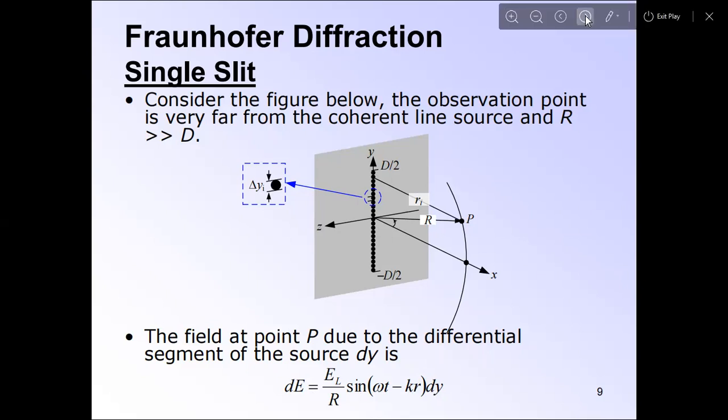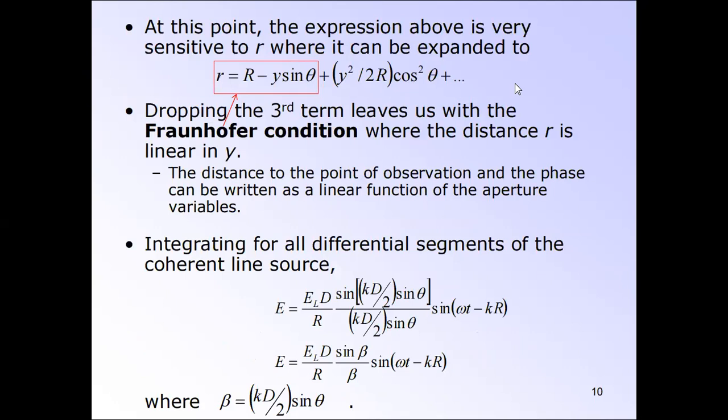The expression above is very sensitive to r, where it can be expanded to r equals R minus y sin theta plus y squared over 2R. Dropping the third term, there are actually three terms, leaves us with the Fraunhofer condition, where the distance r is linear in y. So we get a linear equation after dropping this part. The distance to the point of observation and the phase can be written as a linear function of the aperture variable. Integrating over differential segments of the coherent line source, we get the equation like this.